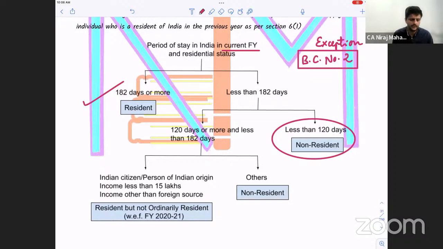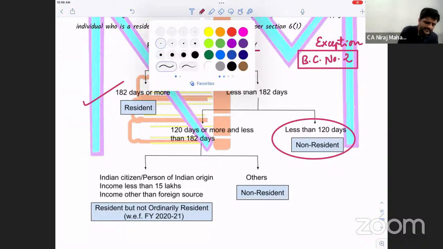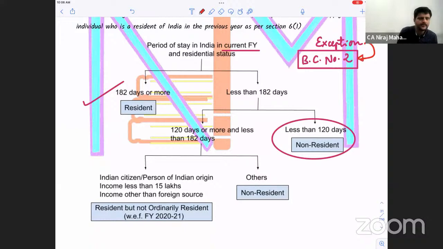Pay attention. In a normal other person I'm talking about, he is there in India for more than 60 days and 365 days. We say basic condition number 1 is satisfied? Yes. So we are discussing right now the exception. Where basic condition number 2 itself was, we used to replace it, isn't it? So in basic condition number 2, we have two options. Now, I'm talking of the exception.